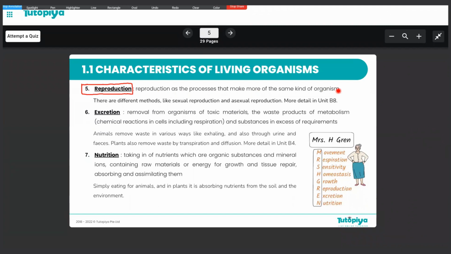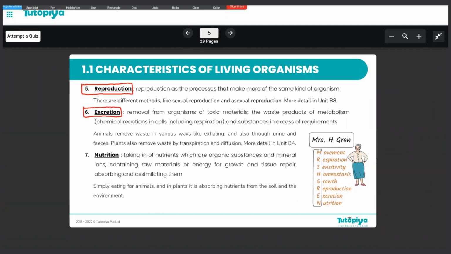So next, let's move on to the next characteristic. This is also something we are all familiar with, the characteristic of excretion. Now, excretion is basically how different organisms remove their wastes, right? Their waste products. So for animals, we remove our wastes through urination, through sweating, through exhaling.